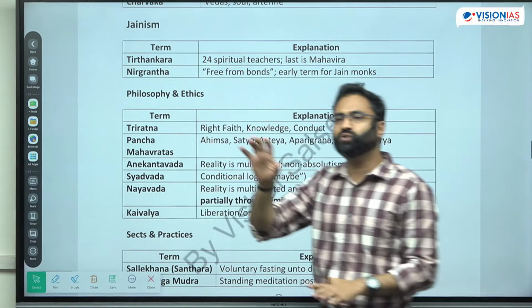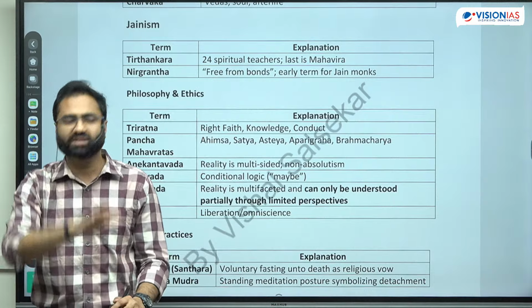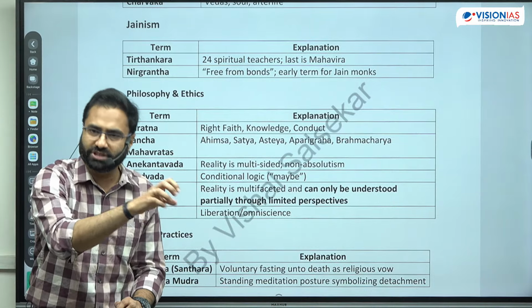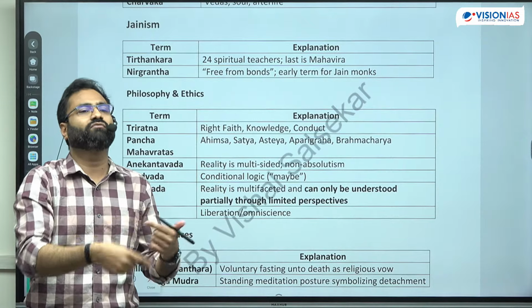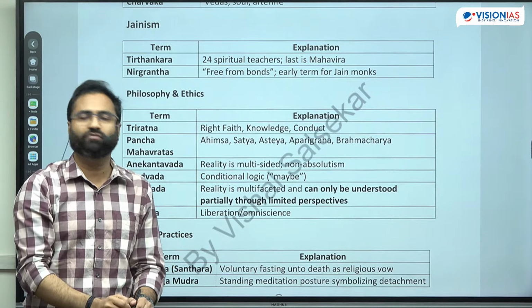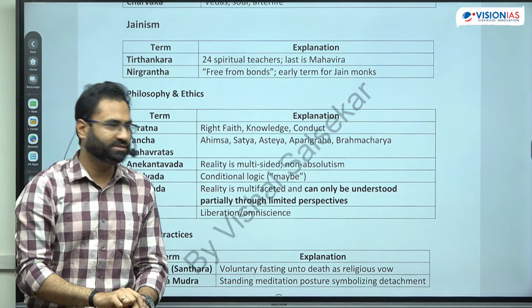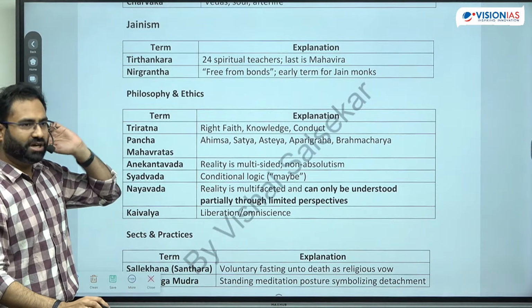So 23rd and 24th Tirthankar, Parshvanath and Vardhaman Mahavir, they are associated with the facts, they are associated with certain type of things जो कि validate किया जा सकता है through certain type of archaeology, certain type of other things, right? So that's why it is considered as a comparatively older religion.